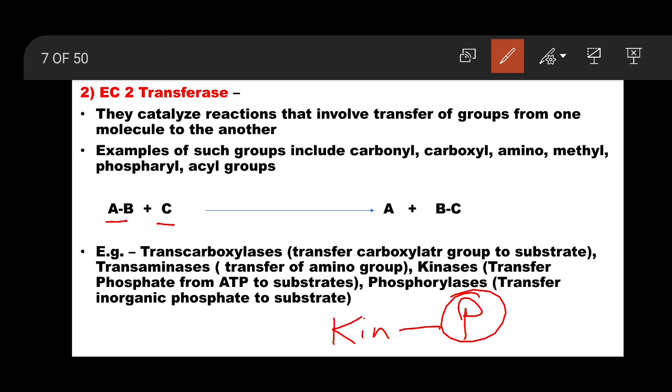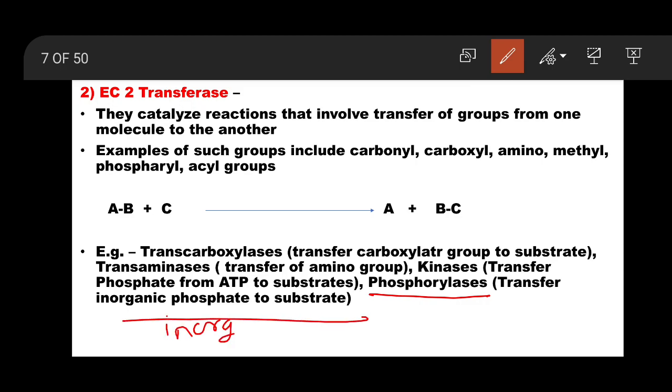So kinases are adding phosphate into the substrate from the ATP. Phosphorylases, so transfer of inorganic phosphate from substrate to substrate. So this was all about the second class of enzymes, transferases.